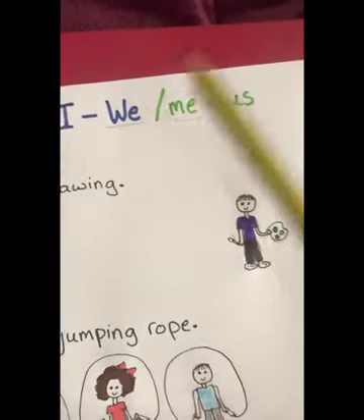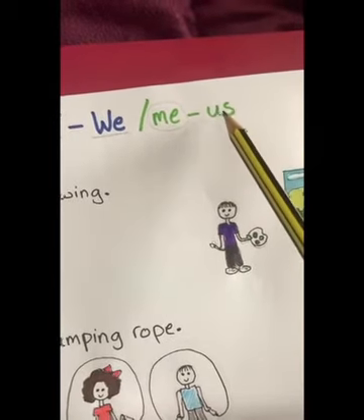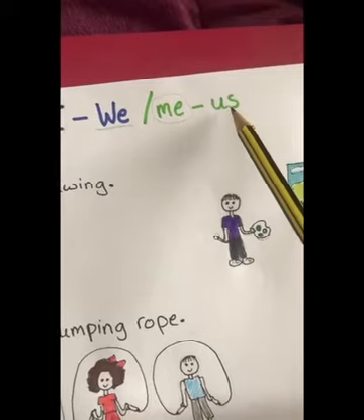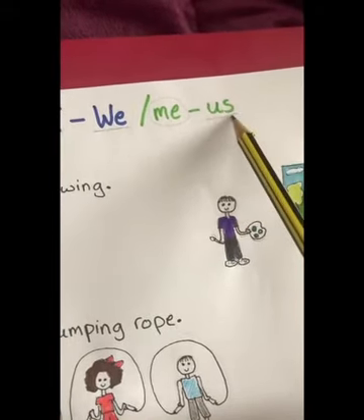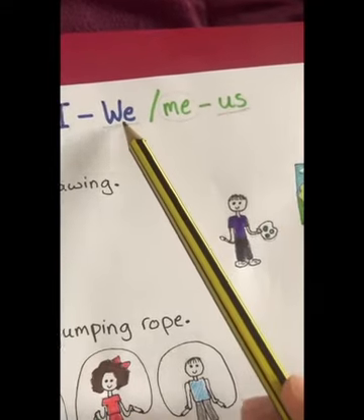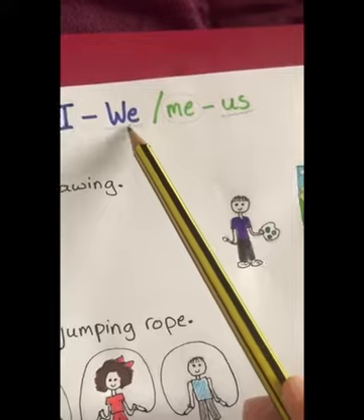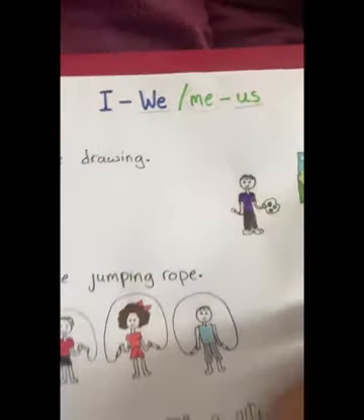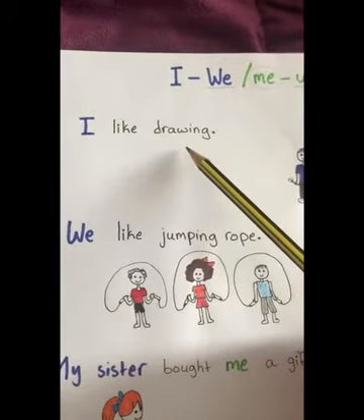Here, us has the same meaning as we, okay, but it is used in a different place in a sentence. It is used in the predicate part, and we is used in the subject part. We will see some examples now. Now, I like drawing.